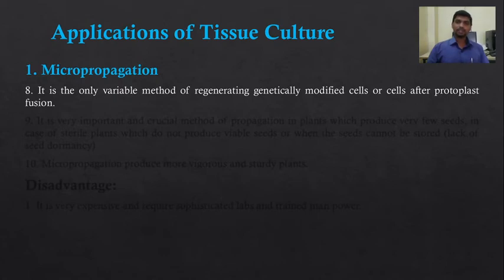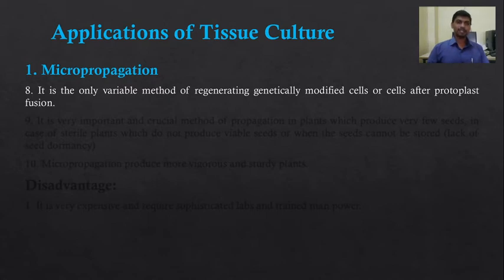For such a somatic hybrid, whole plant regeneration is carried out by using a tissue culture method. So it is the only viable method of regenerating plants after protoplast fusion. Also, genetically modified cells are cultured in the tissue culture medium, from which whole plant regeneration is carried out by using the micropropagation method.